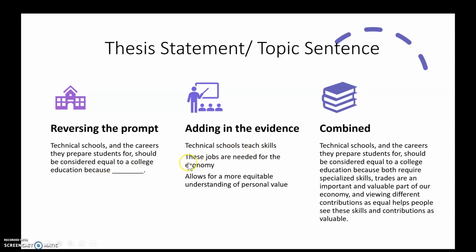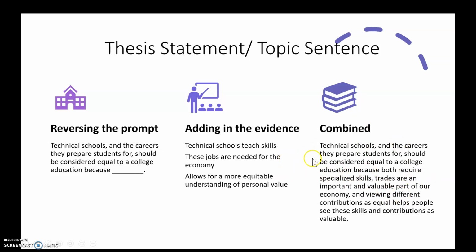So technical schools teach skills. These jobs are needed for the economy, and it allows for a more equitable understanding of personal value. And so I take these and I combine them. So technical schools and the careers they prepare students for should be considered equal to a college education because both require specialized skills. Trades are an important and valuable part of our economy, and viewing different contributions as equal helps people see the skills and contributions as valuable.